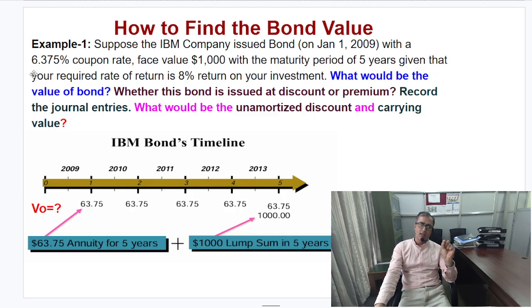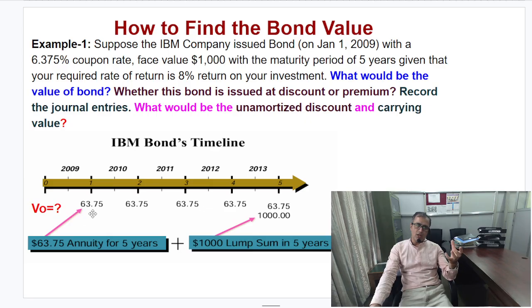The important point is that when the coupon rate is lower than our required rate of return, the YTM, then we say the bond is issued at a discount. In that case, the value of the bond, V0, the present value of the bond today, will be lower than 1000. That is the case you need to understand. Now let's move to the discussion in detail. We could draw the IBM bonds timeline like this. We have a 5-year period: 2009, 10, 11, 12, 13.